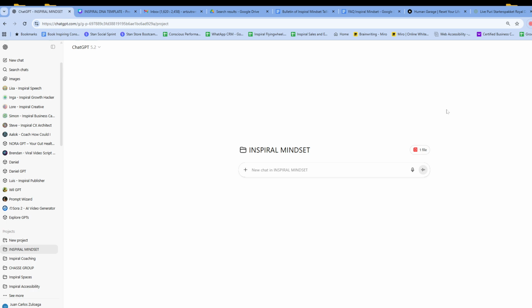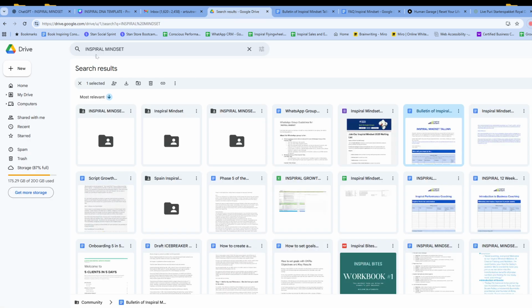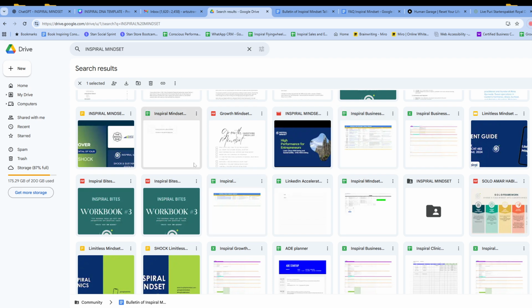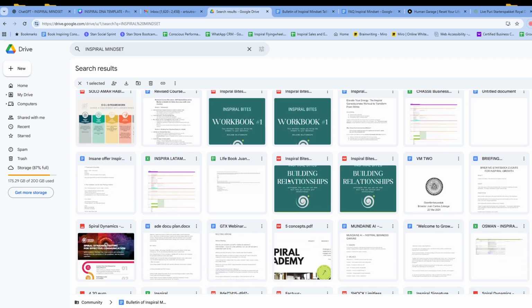Another thing that I want to mention today is that you have probably already worked on this project for some time. You probably wrote something, took pictures, made a mood board, made a new logo. Anything that you already had working in the past, it is important that you add it here into this project as well. For example, here I have only one file, but if I go to my files and look for Inspiral Mindset, I can find all the different documents that I created so far, about things that we were doing for the events, for everything that was very important for us.